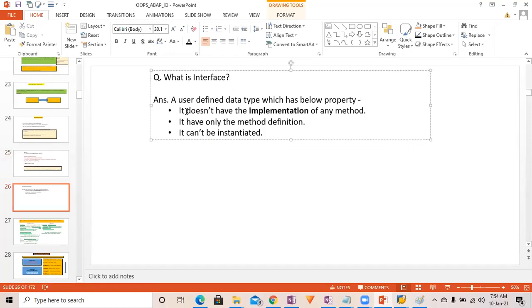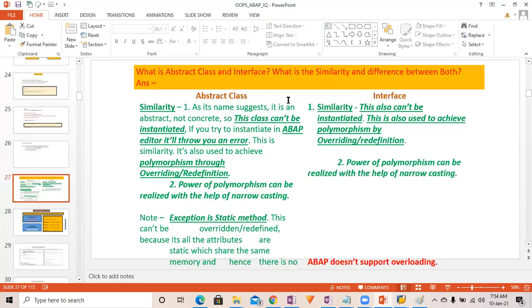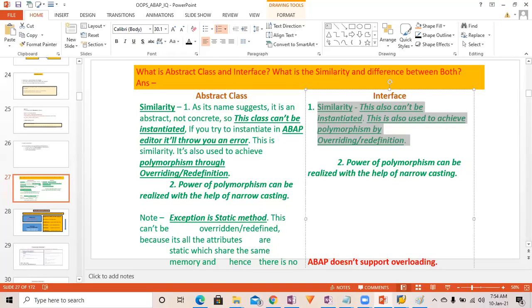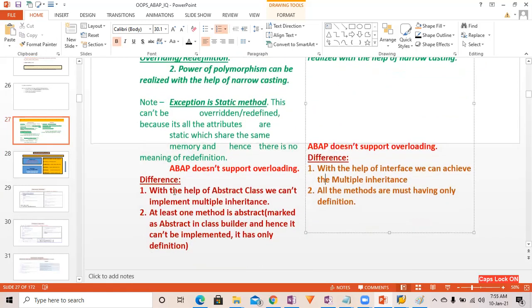What is an interface? We have seen this many times. Again, it is written over here, so let it be like that only. We have already seen the difference between abstract class and interface. Go through here, right? The similarity is written first, and then the differences. I think it is a duplicate, but let it be like this. It's a very, very important question, so we can keep it instead of deleting the slides. Already we have discussed it, so let's not go through it once again.